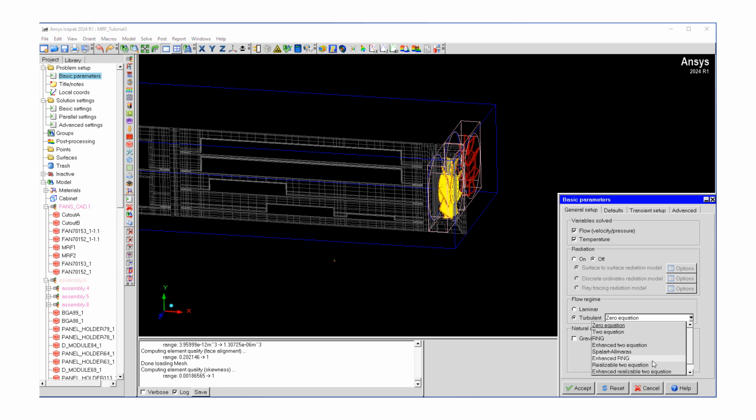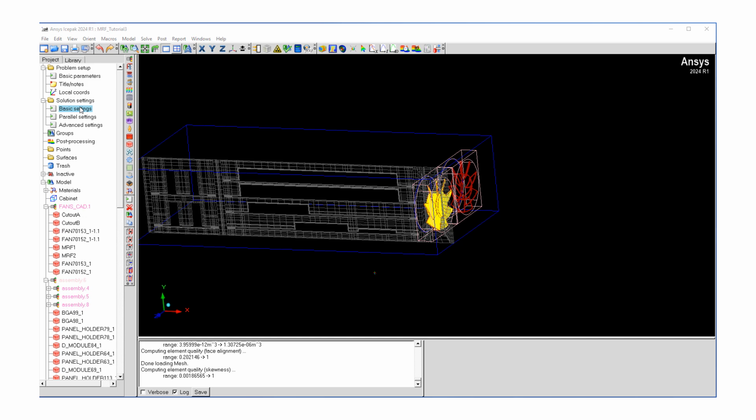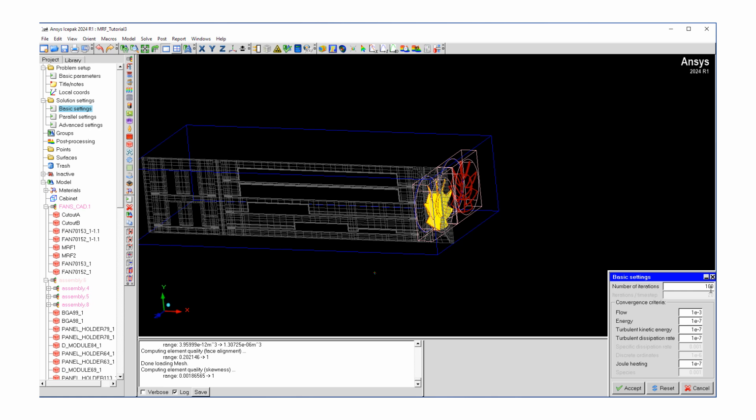We want to use the realizable 2 equation turbulence model, which is more appropriate for rotating frames, because right now we have our blade, there is swirl that is being modeled and captured, so we want a proper turbulence model, which is the realizable 2 equation model for this case. Because it's forced convection, we don't need to turn on the natural convection option.